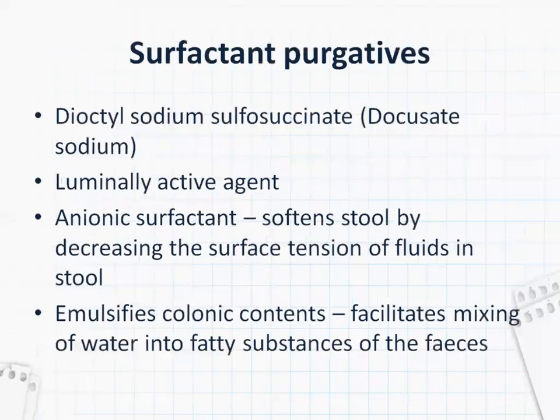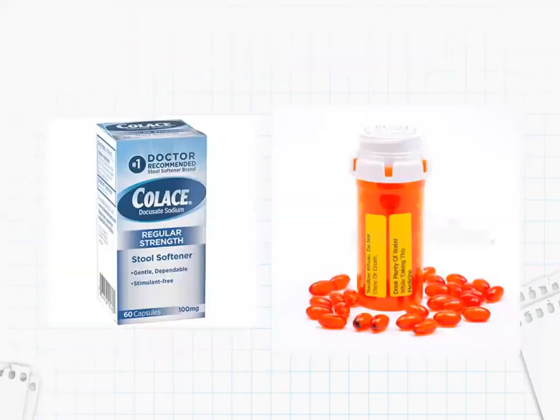Coming to surfactant purgatives, that is dioctyl sodium sulfosuccinate, also called docusate sodium. It is also a luminally active agent, and it is an anionic surfactant. It softens the stool by decreasing the surface tension of fluids in the stool. This emulsifies colonic contents and facilitates mixing of water into fatty substances of the feces. These are how the capsules look.